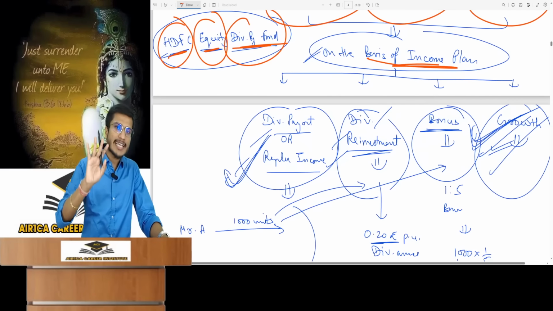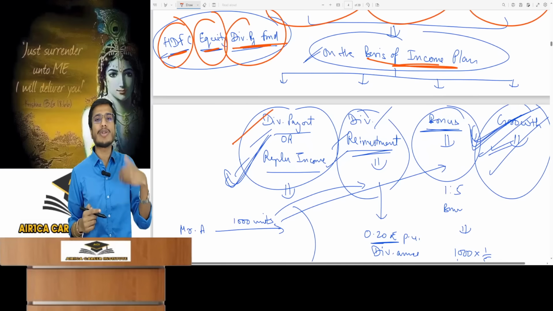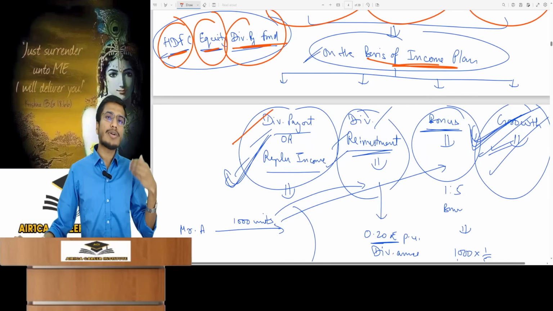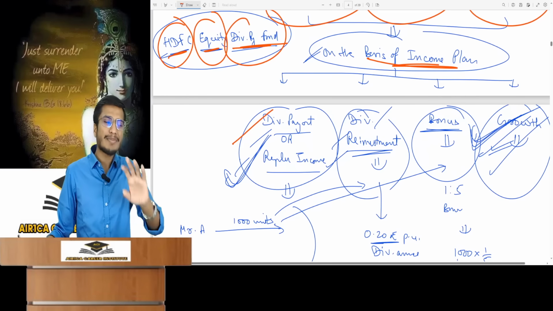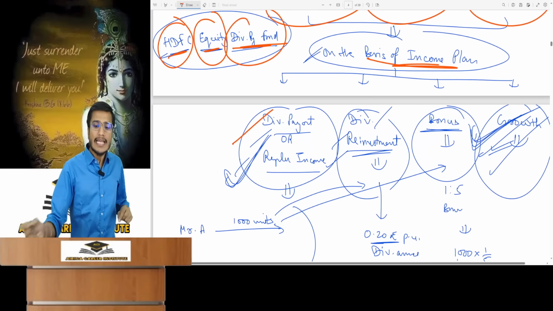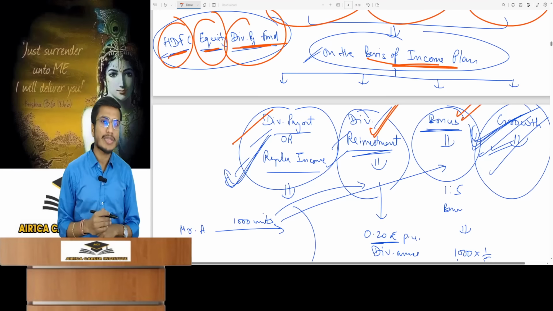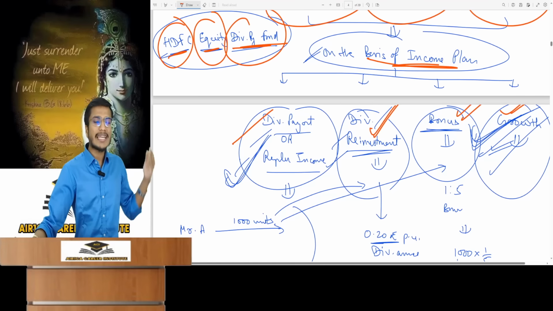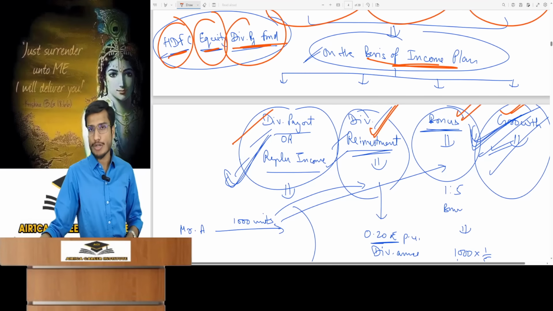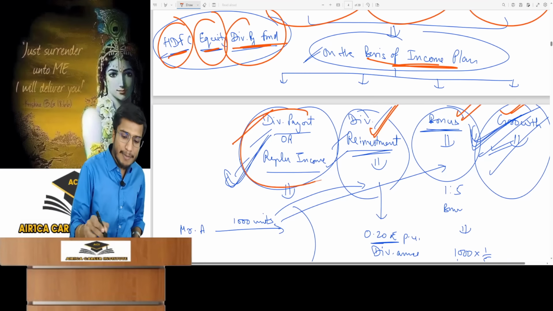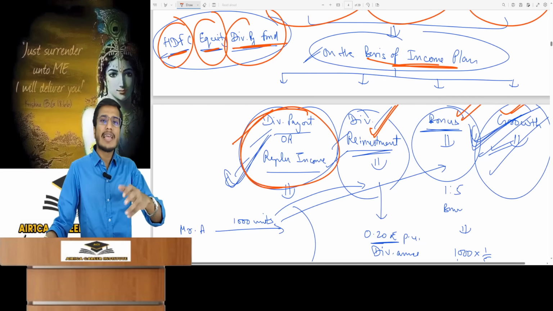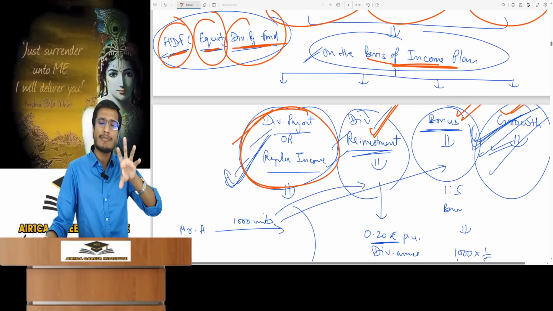Mutual funds can be of four types: dividend payout or regular income plan fund. A dividend payout or a regular income plan fund, it can be called by either of these two names. Or there's a dividend reinvestment fund. Or there's also a bonus fund, and then there's a growth fund. Based on income plans, mutual funds have four types. Let's discuss the dividend payout or regular income fund. Let's understand what this is. Understand it from its name.